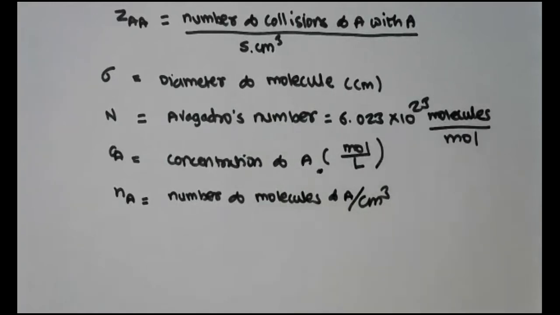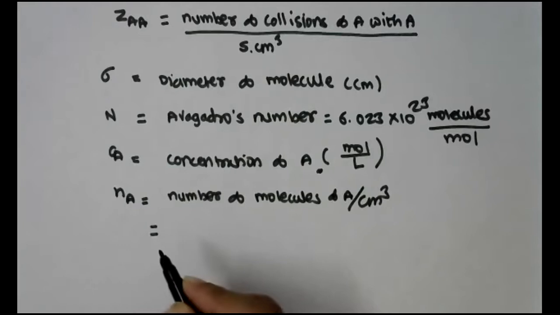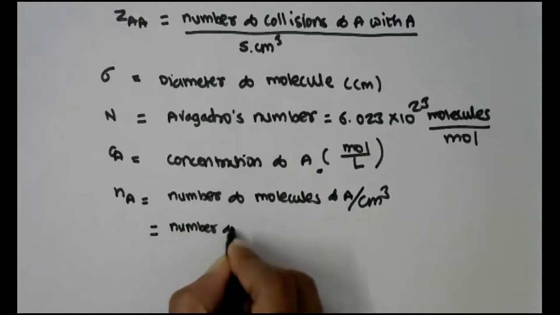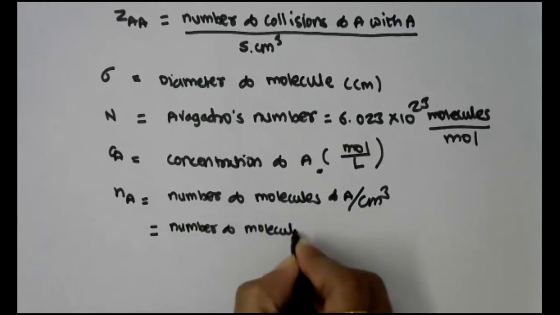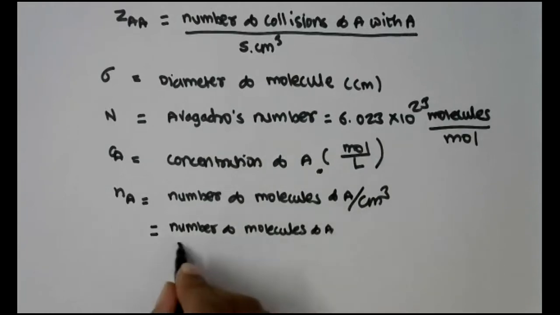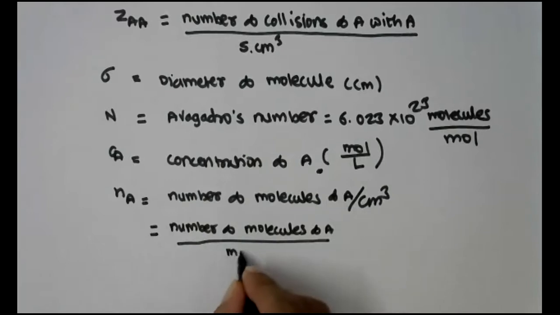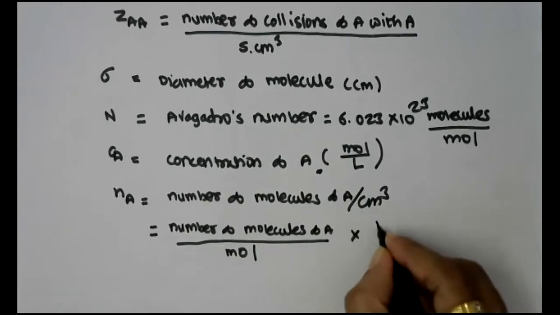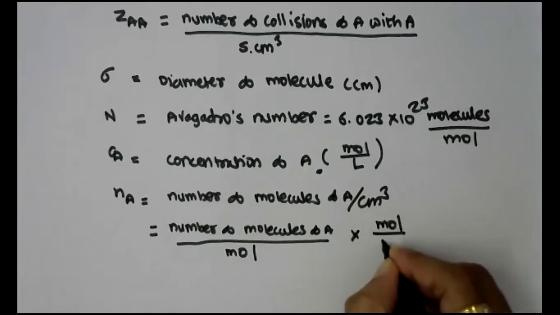Now, how can this be determined? We can write it as the number of molecules of A per mole, multiplied by mole per liter.